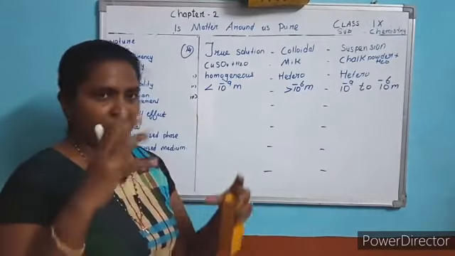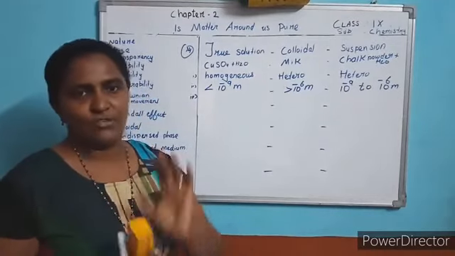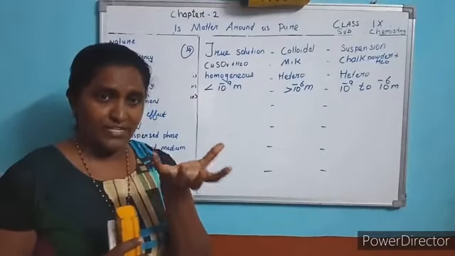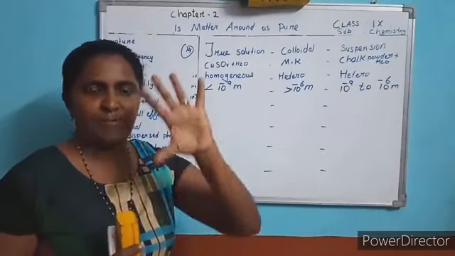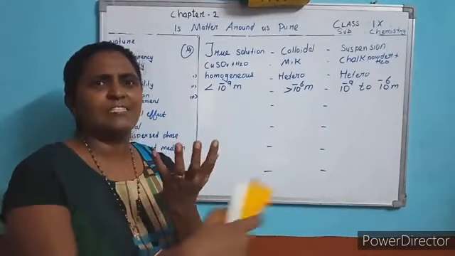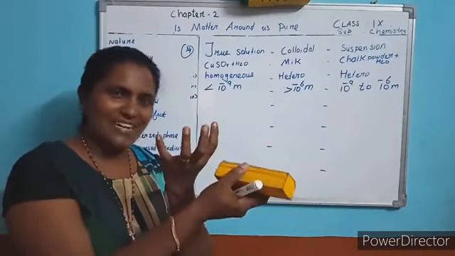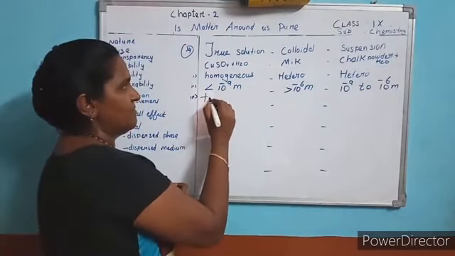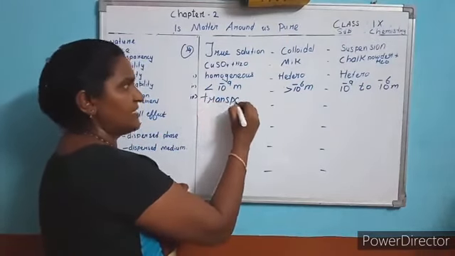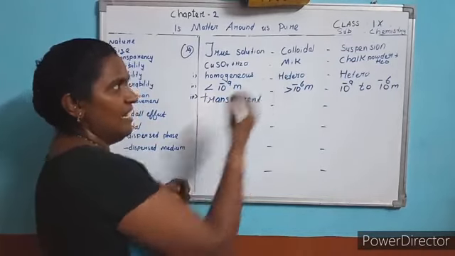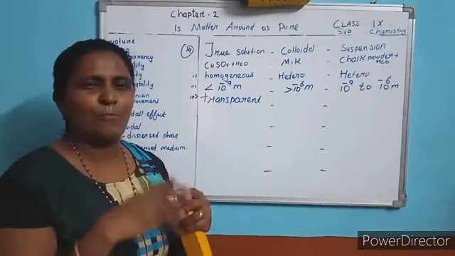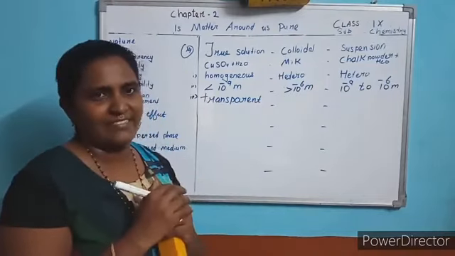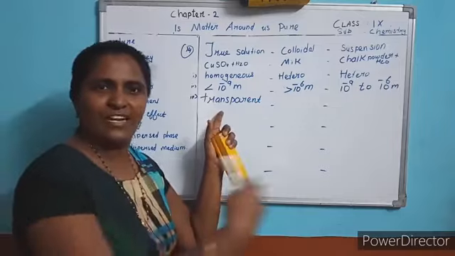If you take copper sulfate solution or sugar solution in a glass tumbler, it is transparent, you can see the opposite side. So this solution is transparent. And a colloidal solution, partially you can see. The solution partially allows light. This solution fully allows light.